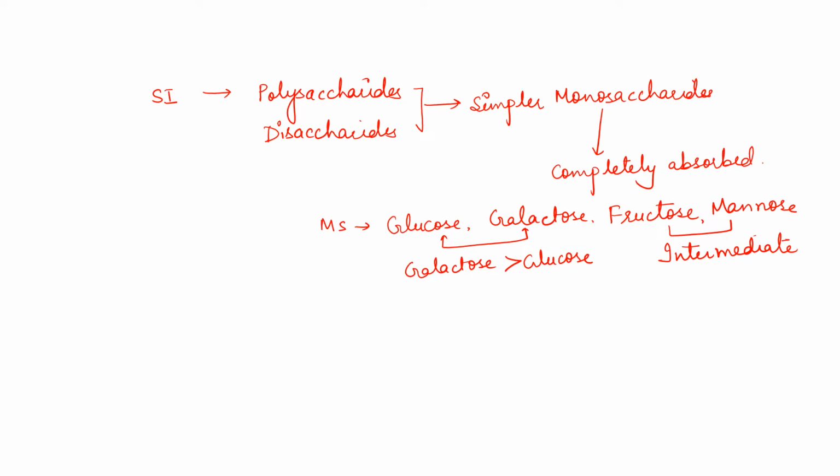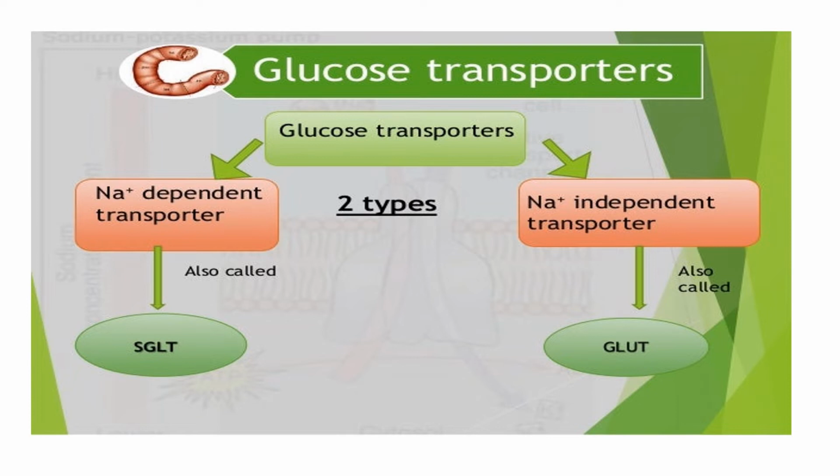Now for absorption there are several glucose transporters. There are two types of glucose transporters. One is the sodium dependent transporter and one is the sodium independent transporter. The sodium dependent transporter is also called SGLT, or sodium dependent glucose transporter. This is a co-transport type of transporter.